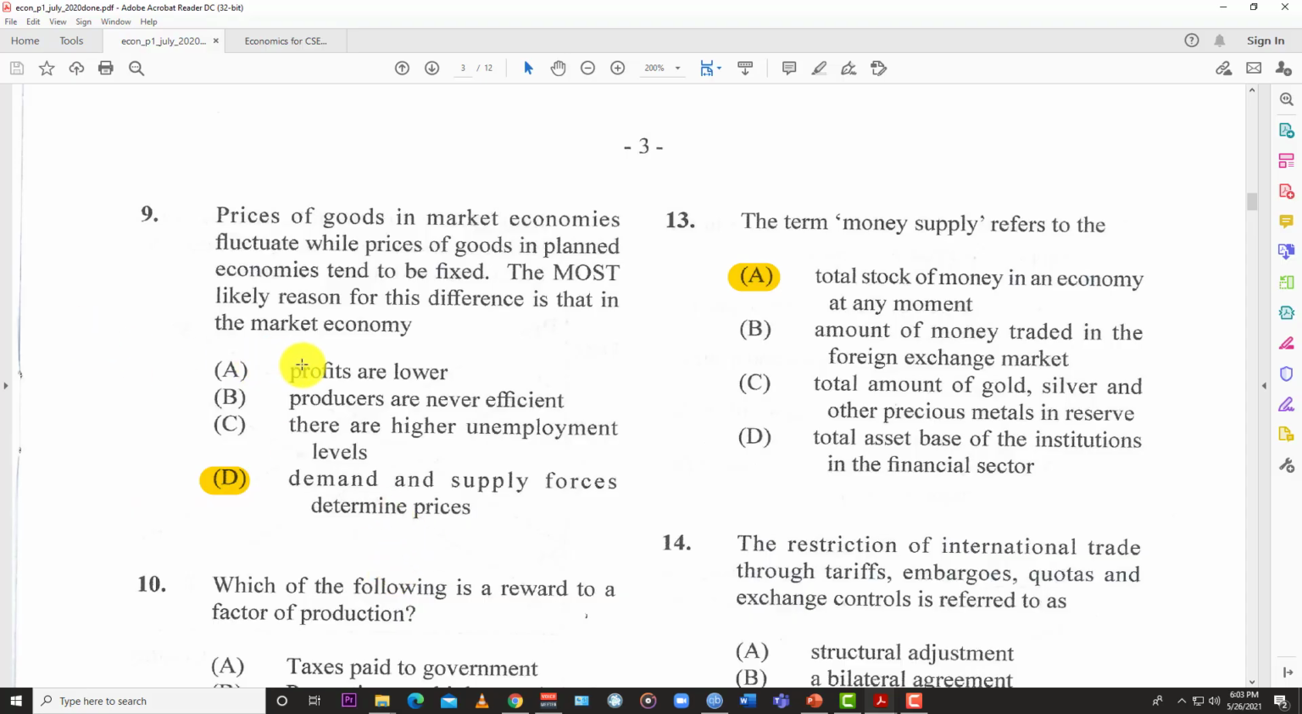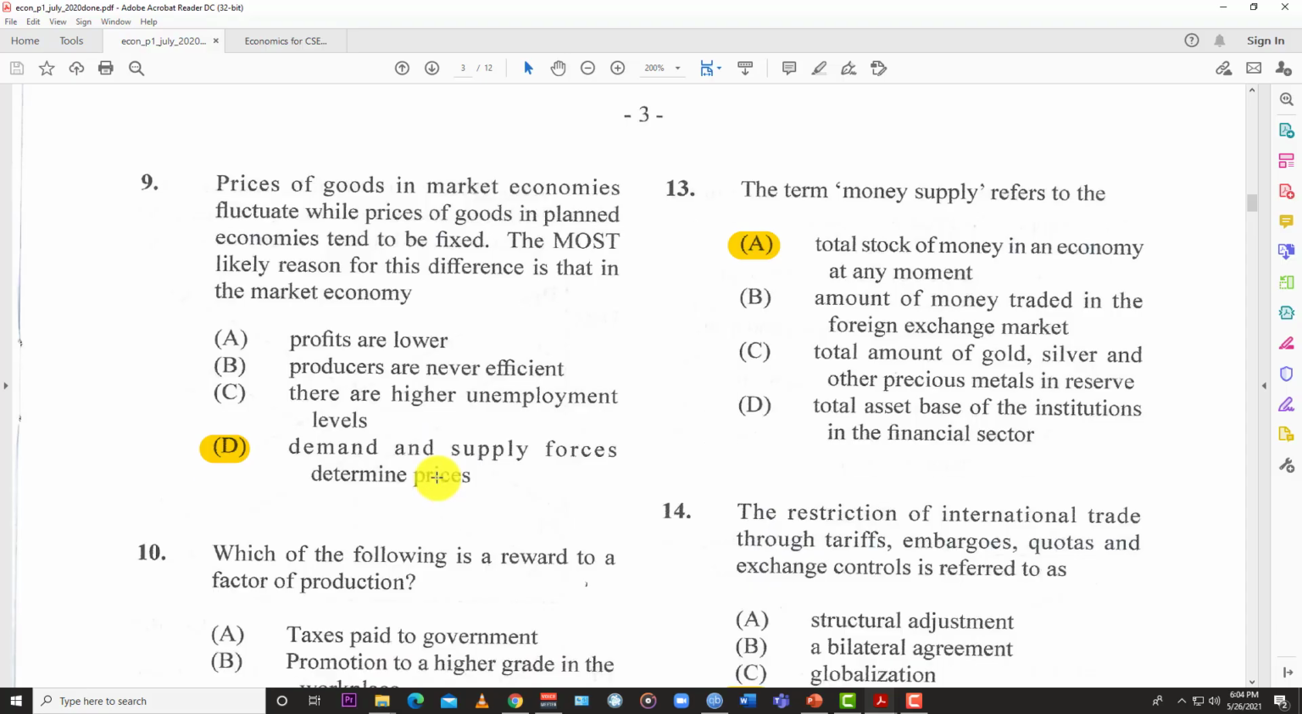So profit lower, that's not even applicable to any economy per se. Producers are never efficient. Again, that's not applicable to any real economy like that. The higher levels of unemployment. So this one is very easy. They just want to know if you understand how prices are determined in a market economy. In a planned economy, of course, you know the state decides the price, but in the market, the market itself determines the price of the goods.